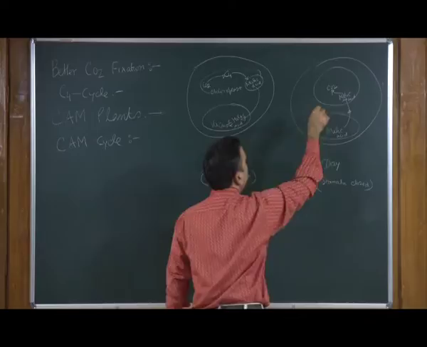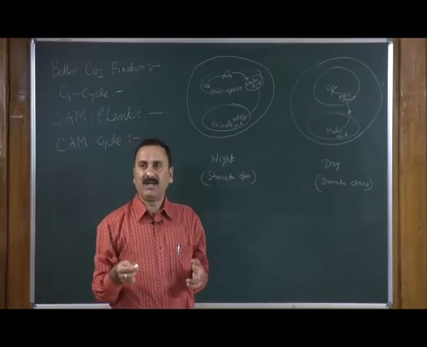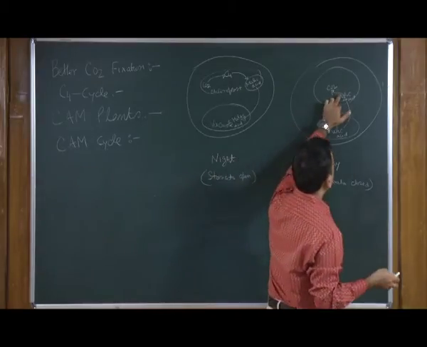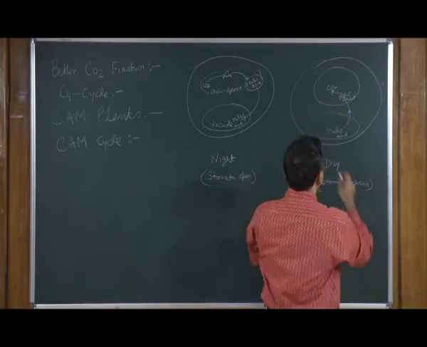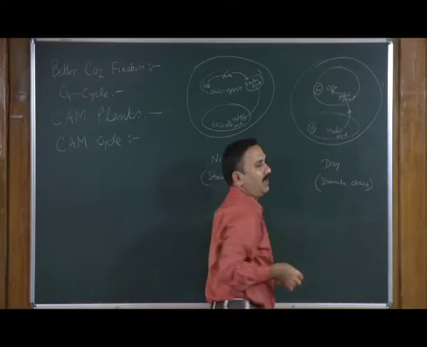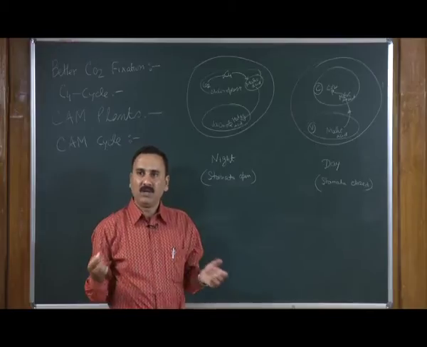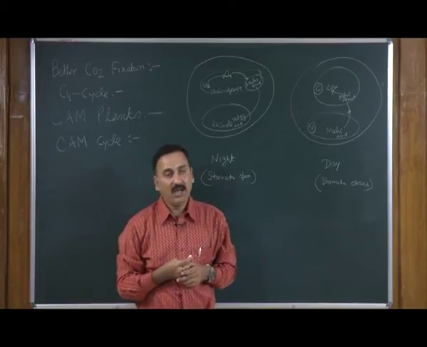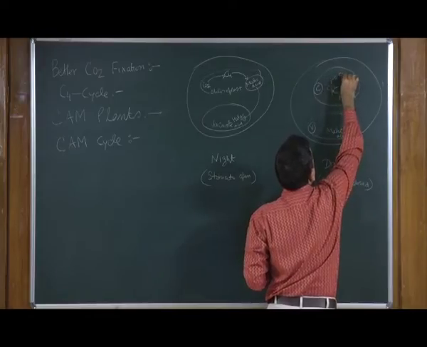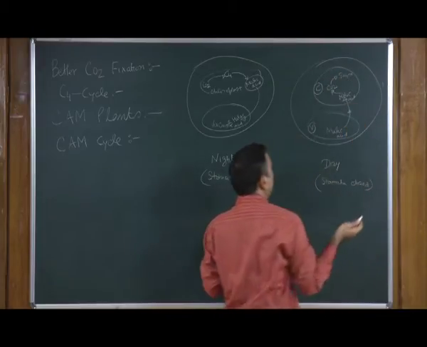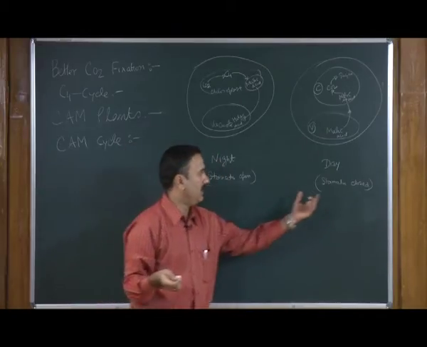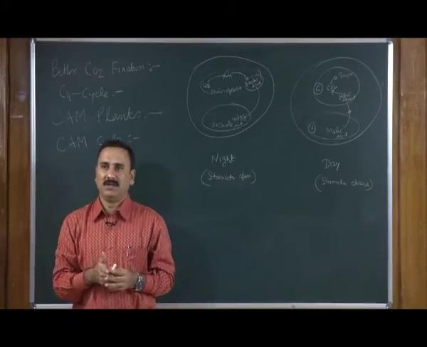During the daytime the chloroplast is running the light reactions and producing the reducing equivalent, and at the same time the malic acid present in the vacuole moves to the chloroplast, goes into the Calvin cycle, and generates the sugar. That is how they manage both the loss of water and the photosynthesis.